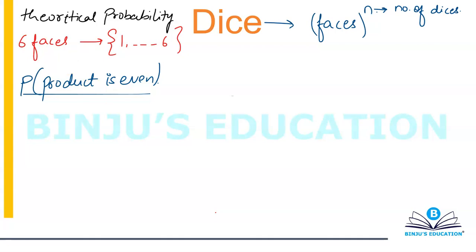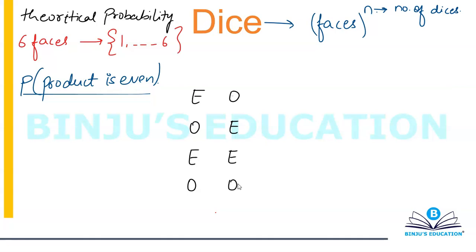Now, when you talk about product of numbers, let's talk about two numbers. What are my possible outcomes? I can have the first number even, second number odd. I can have the first one odd, second one even. I can have the first one even, second one even, and I can have the first one odd and the second one odd. There is nothing else that can happen. These are the only four possible outcomes.